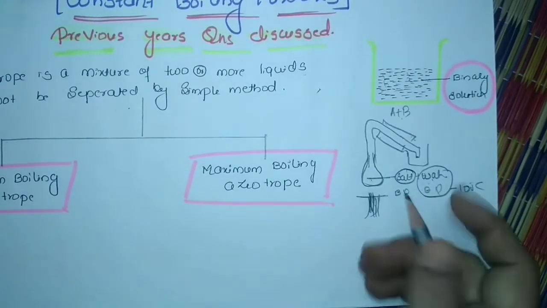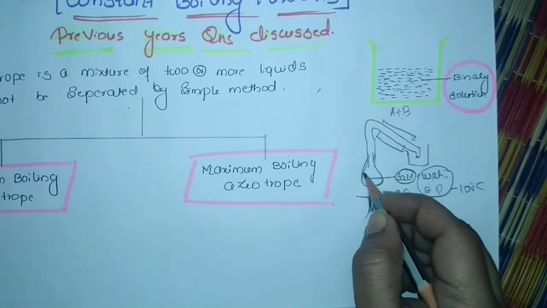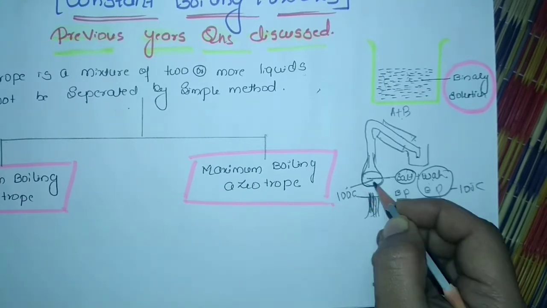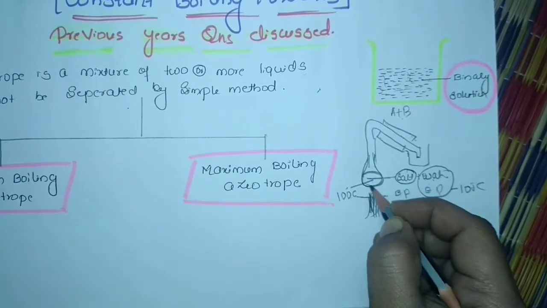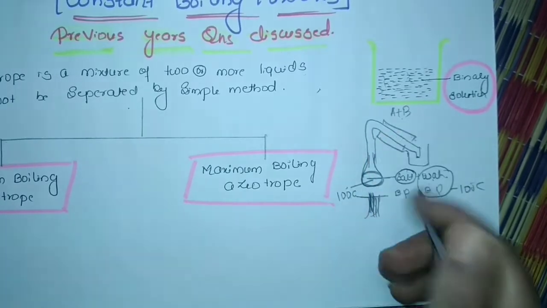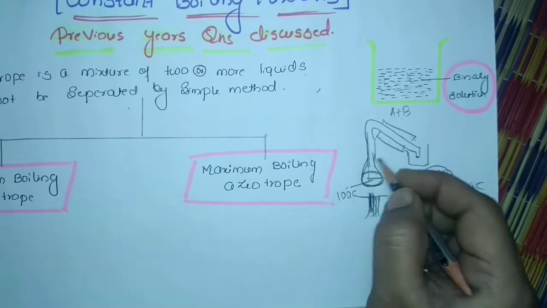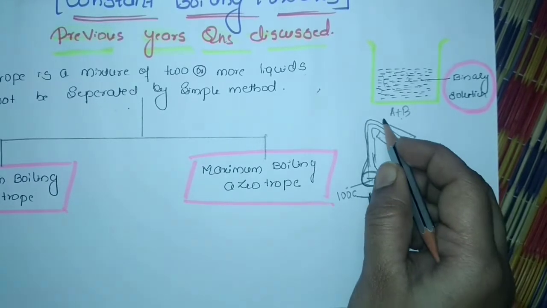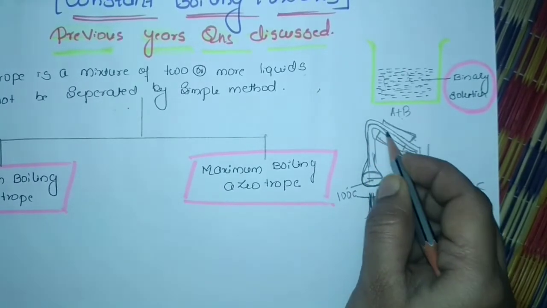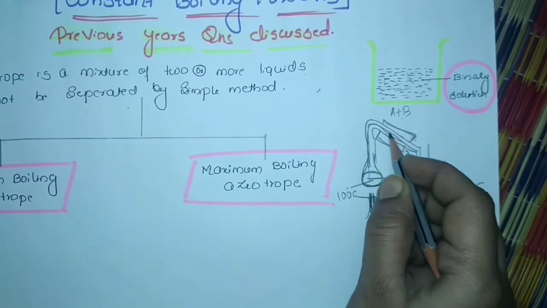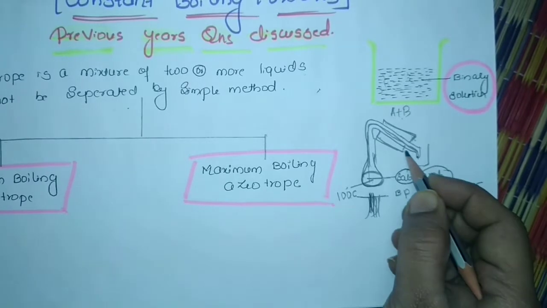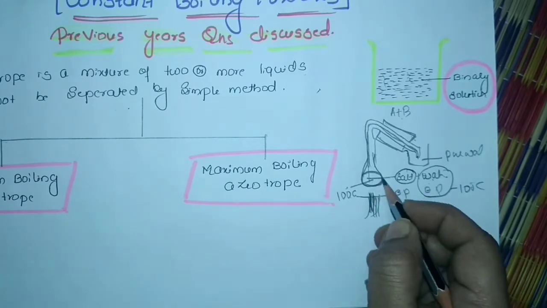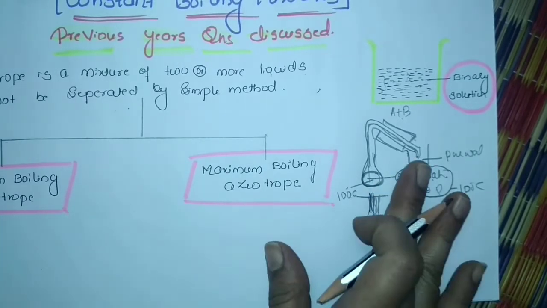When the seawater reaches around 100 degrees Celsius, it changes state, and only the water starts evaporating. When the vapor comes to the condenser, since water is circulating outside, the vapor is condensed into a liquid and collected as pure water, while the salt remains in the round bottom flask itself. This is how we can separate.